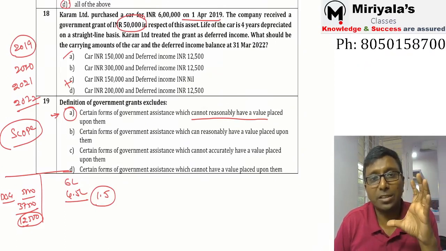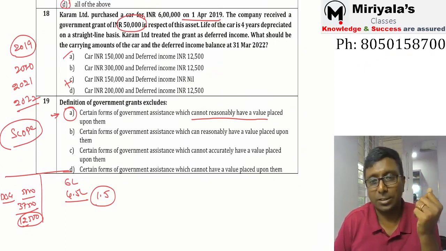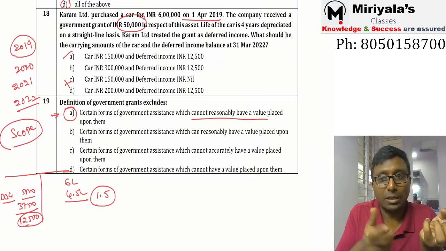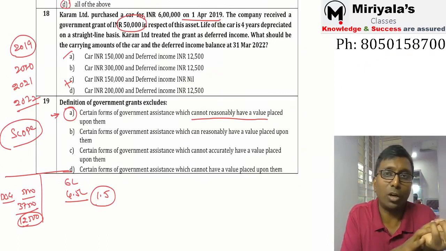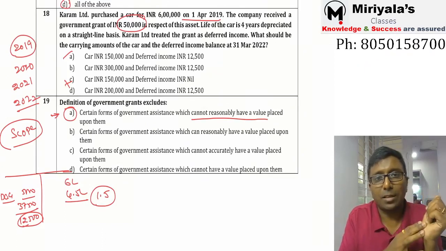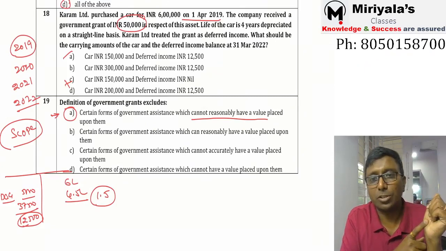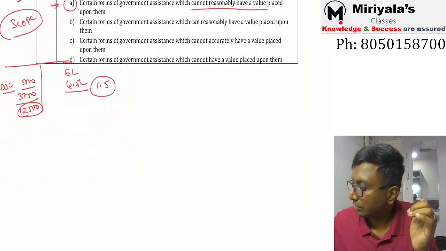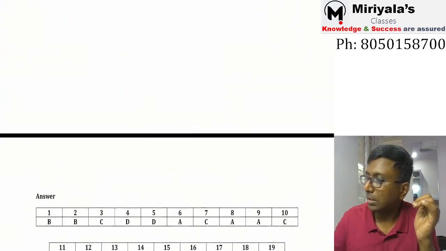If you cannot measure the value of it, then how can I take it? Also, where the government is participating as an owner, then also you're not supposed to take this into account. So one or two, three items are there; out of that, this is the third information in the scope paragraph. That's all, my dear.